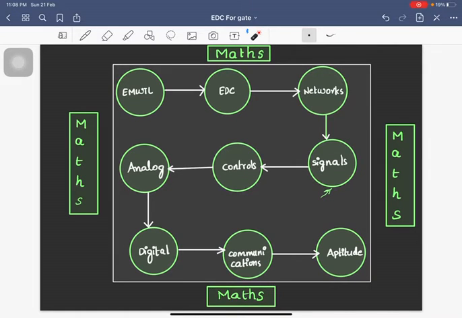Then, in parallel with networks, you can learn signals and systems. Suppose you have an LTI system and the input is a pure tone, or you can call it a sinusoidal signal. What will be the output? The output will also be the same tone, with the same frequency sinusoidal, but it will be a scaled version of it with some delay attached to it, and no new frequencies will be generated at the output of the LTI system. Here we are studying the system as a black box. We are not bothered about what components are present in the system; we know that it's an LTI system, that's it.